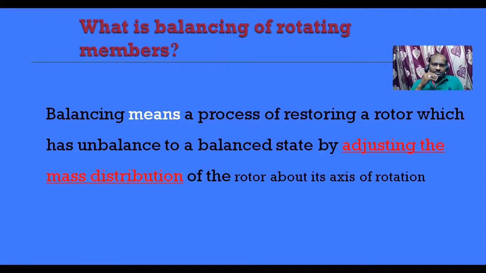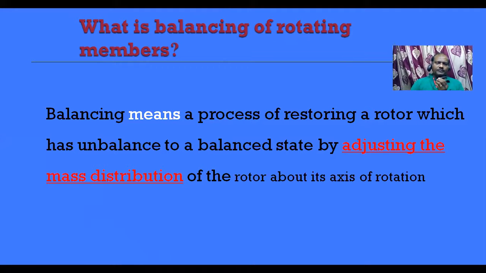If the masses on the axis are distributed in an unequal manner, it cannot rotate for a longer period of time, though it has a velocity. In that case, to bring the unequal distribution of masses into equal distribution, we add a mass at a particular point so that it regulates the unbalanced masses into balanced masses.